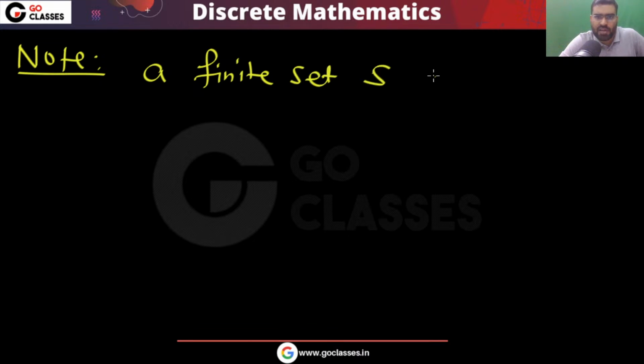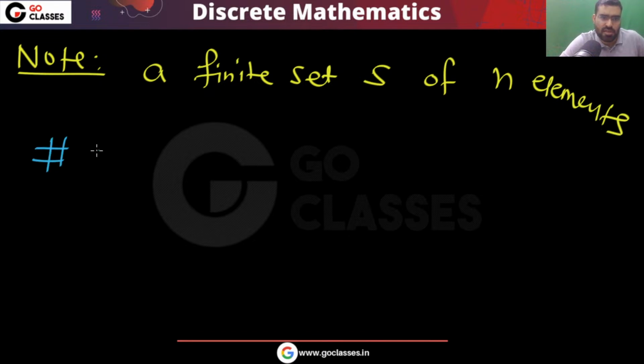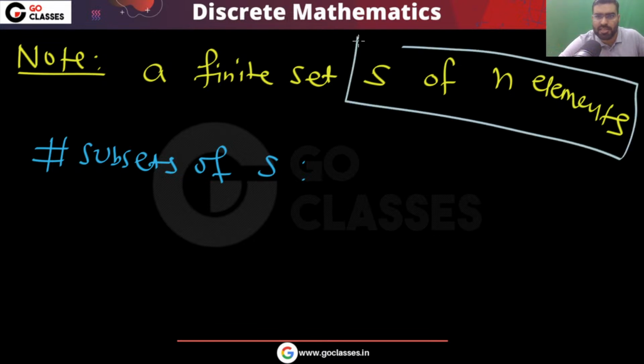Now, how many subsets can you create? A simple question I am asking, a very important note: if you have a finite set S of n elements, in which you have a total of n elements, then how many subsets can you create? What is the number of subsets of S? You have a finite set of n elements. There are n elements in this set. Then how many subsets can you create? That will be 2 power n. 2 power n subsets you can create.